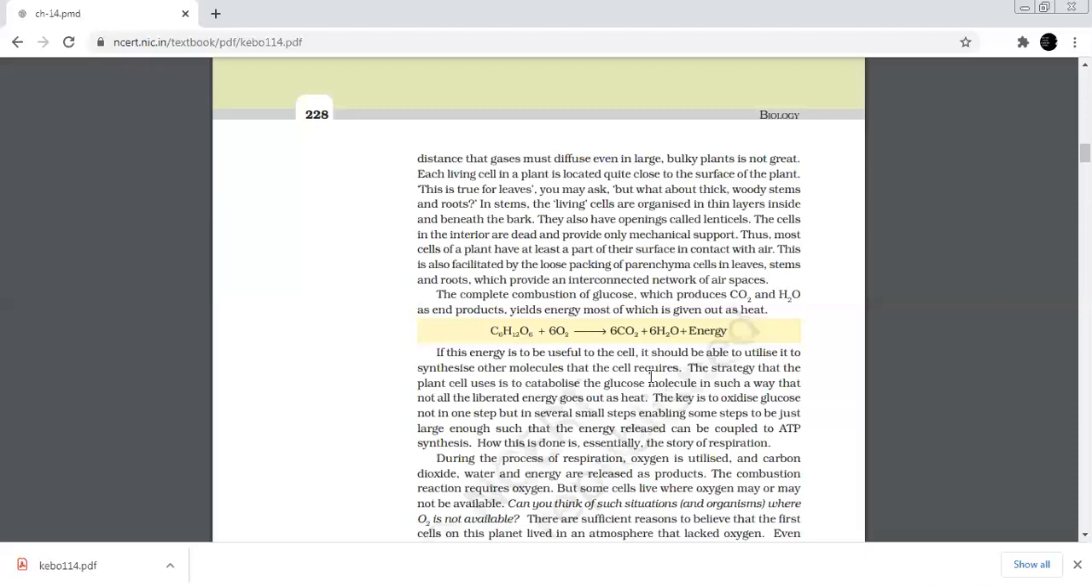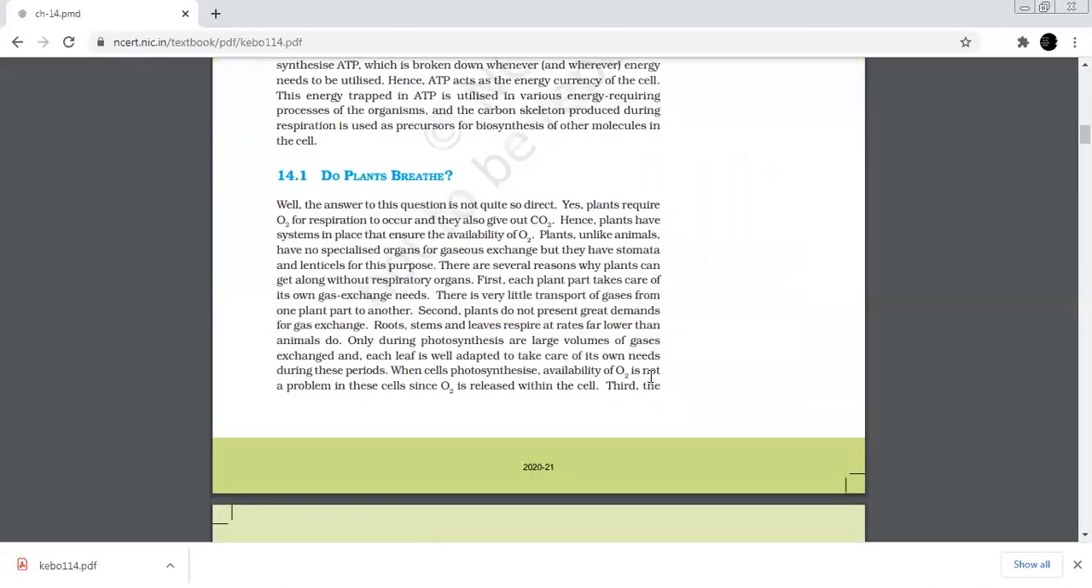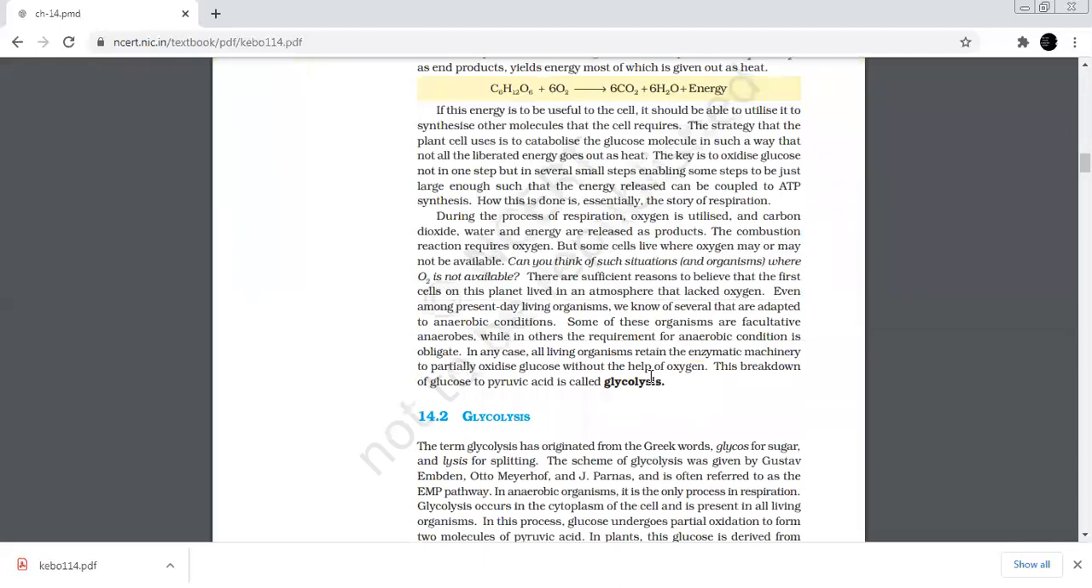Now let us see what are the types of respiration. There are two types of respiration, that is aerobic and anaerobic. Aerobic respiration means where oxygen is required for complete oxidation of organic food into carbon dioxide, water, and energy. Whereas respiration where oxygen is not required is called anaerobic respiration.